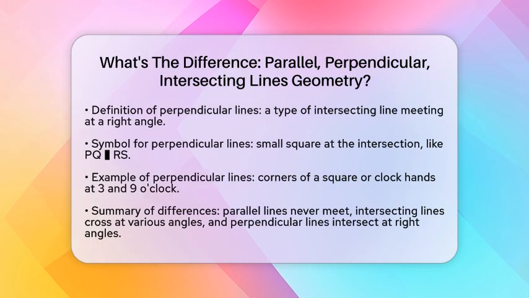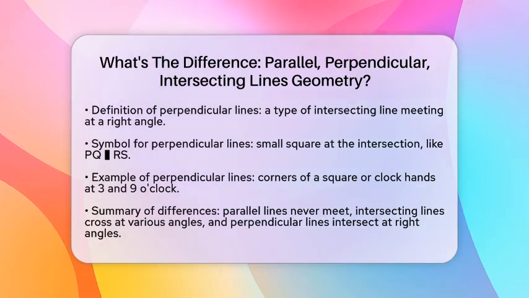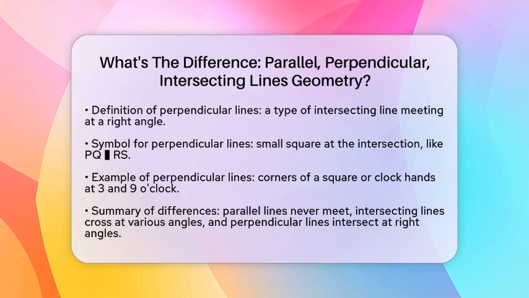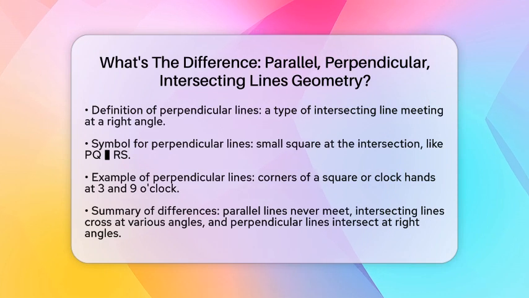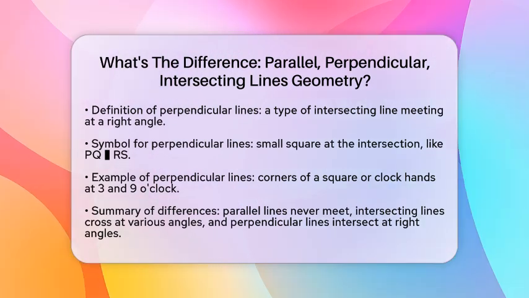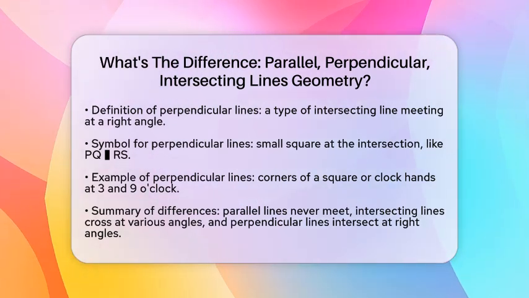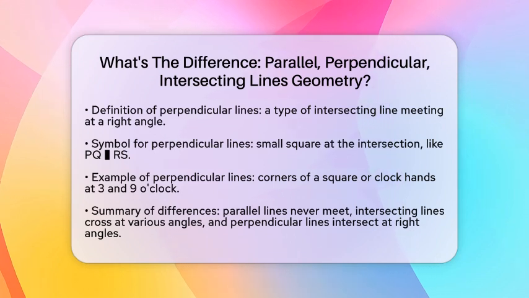To summarize the differences, parallel lines never meet and remain equidistant. Intersecting lines cross at various angles, while perpendicular lines specifically intersect at right angles. When a third line, known as a transversal, crosses two parallel lines, it creates special angle relationships. These include corresponding angles, alternate interior angles, and alternate exterior angles, which are equal in measure.